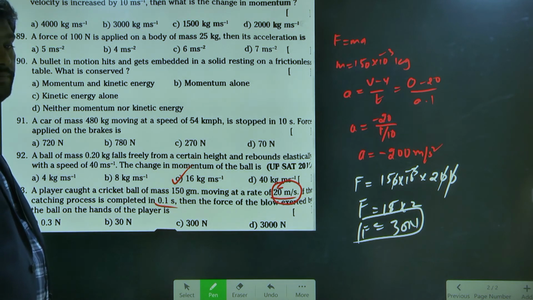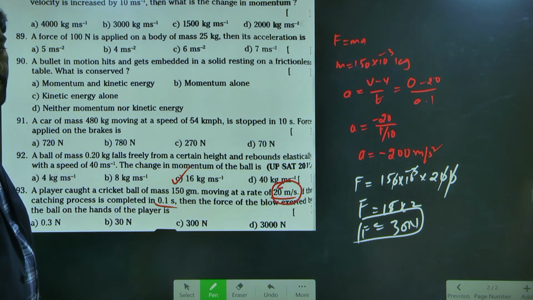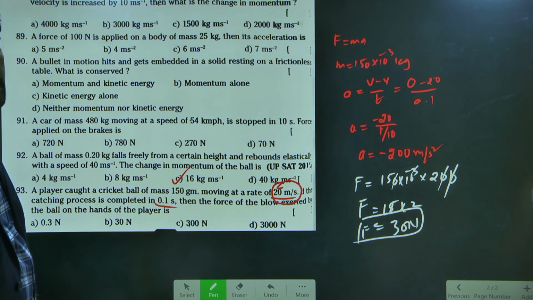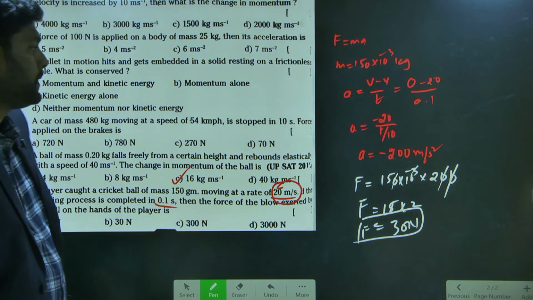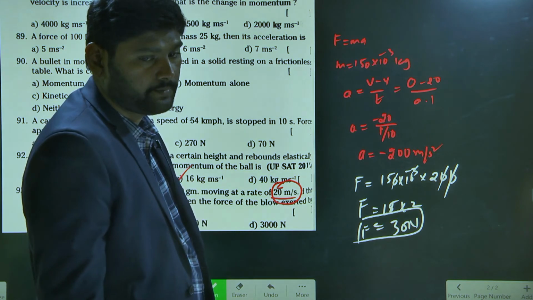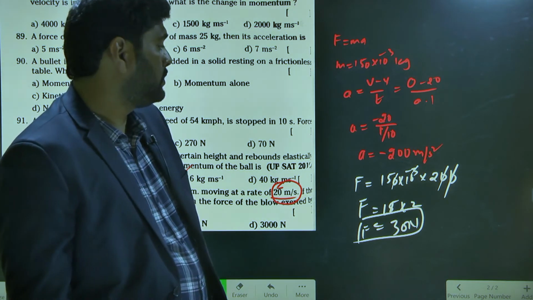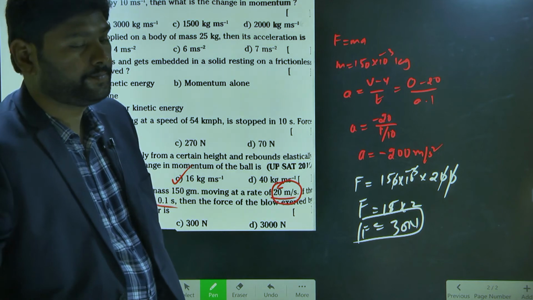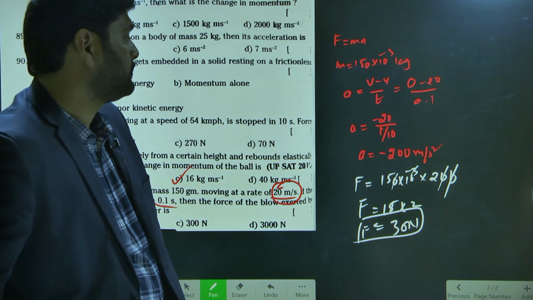So there are 2 zeros only, not 200. 200, and this 150 or 10 also there, right? Yes. Totally 10 power minus 3, these 3 zeros will get cancelled. Yes.